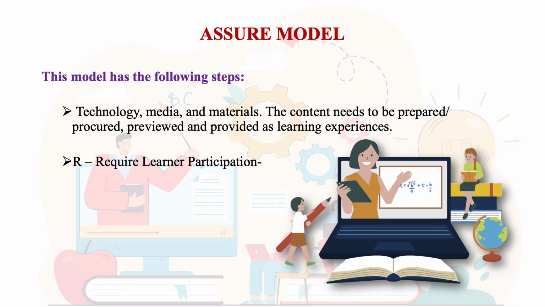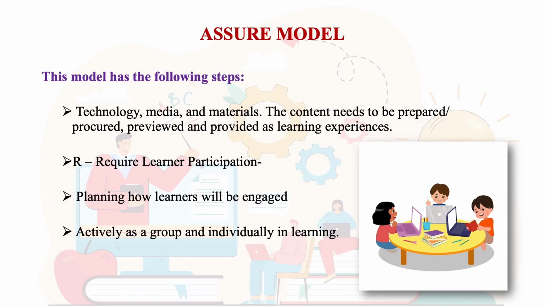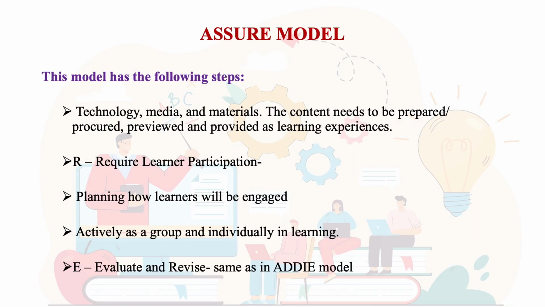R is for requiring learners' participation. We plan the activities in which we shall engage learners. These activities are designed in advance. These activities could be group activities, or maybe learners would be assigned activities which they would be carrying out individually. And finally, E stands for evaluation and revision. This is again same as in the ADDIE model. This is the reason why I had said that ADDIE model has provided a base for subsequent development of several other models. Coming to the next model, which is the ARCS model.